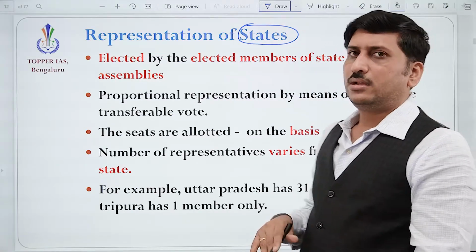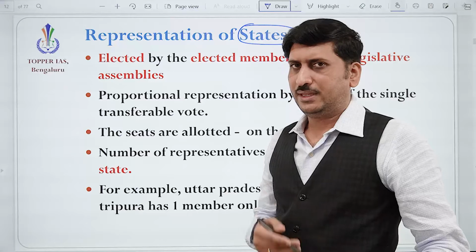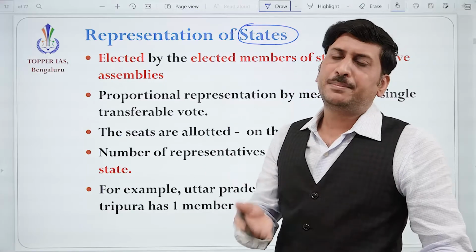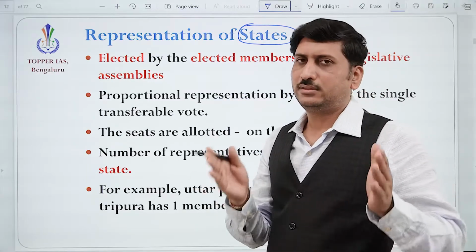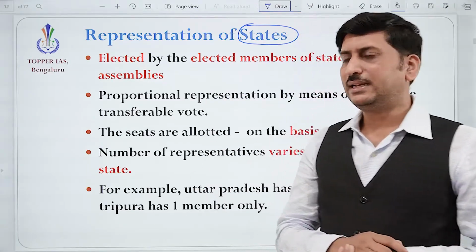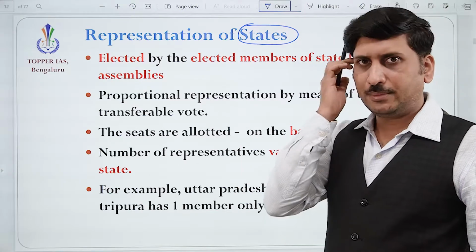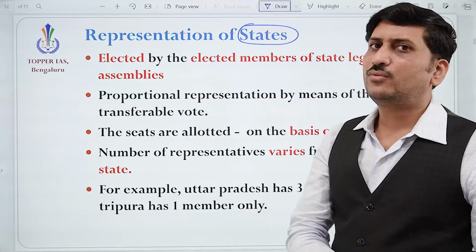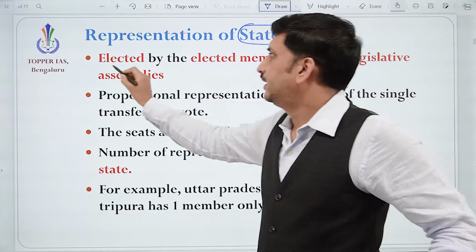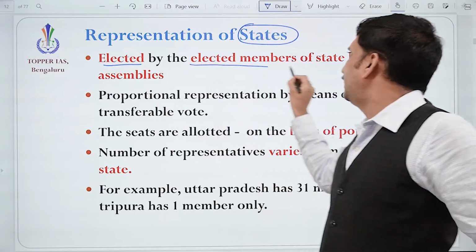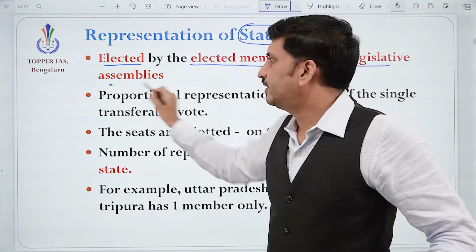correct? From all the states of India, how are the Rajya Sabha members getting elected? Okay. So we know that in Rajya Sabha, indirect election is followed. That is, elected by the elected members of the state legislative assemblies.